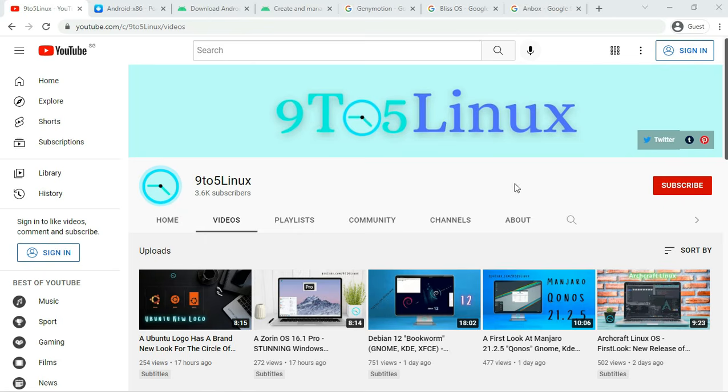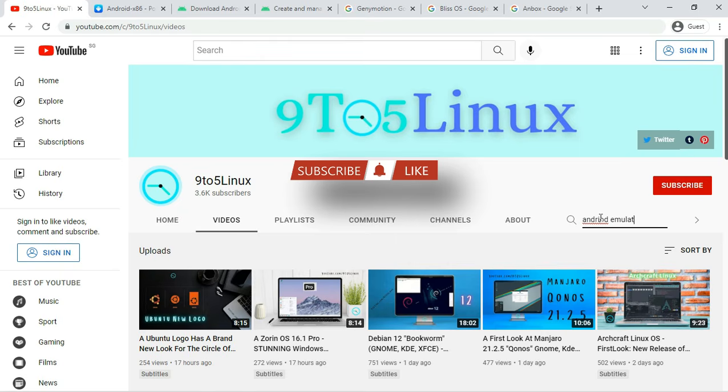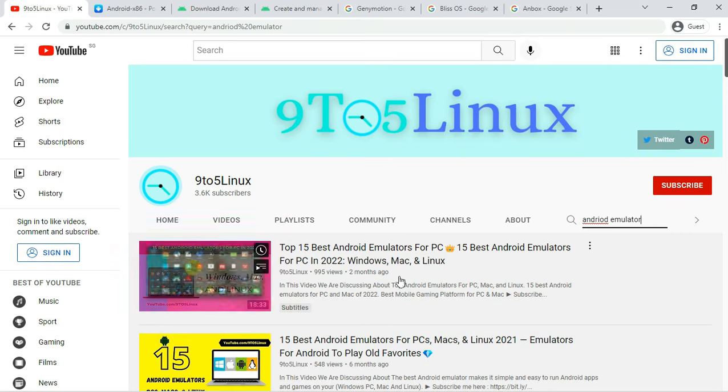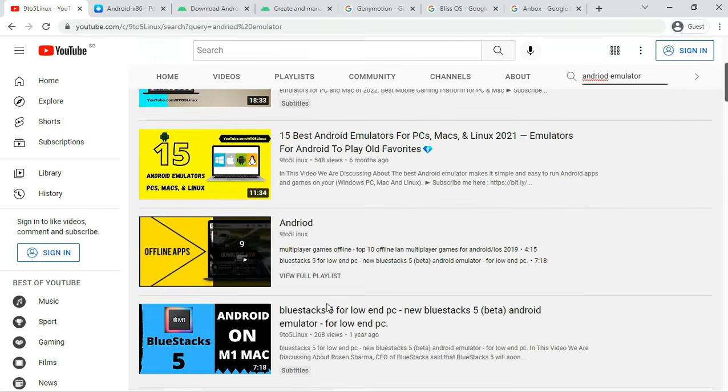5 Best Android Emulators for Linux, 2022 edition, free and paid. A list of free and paid Android emulators for Linux desktop.